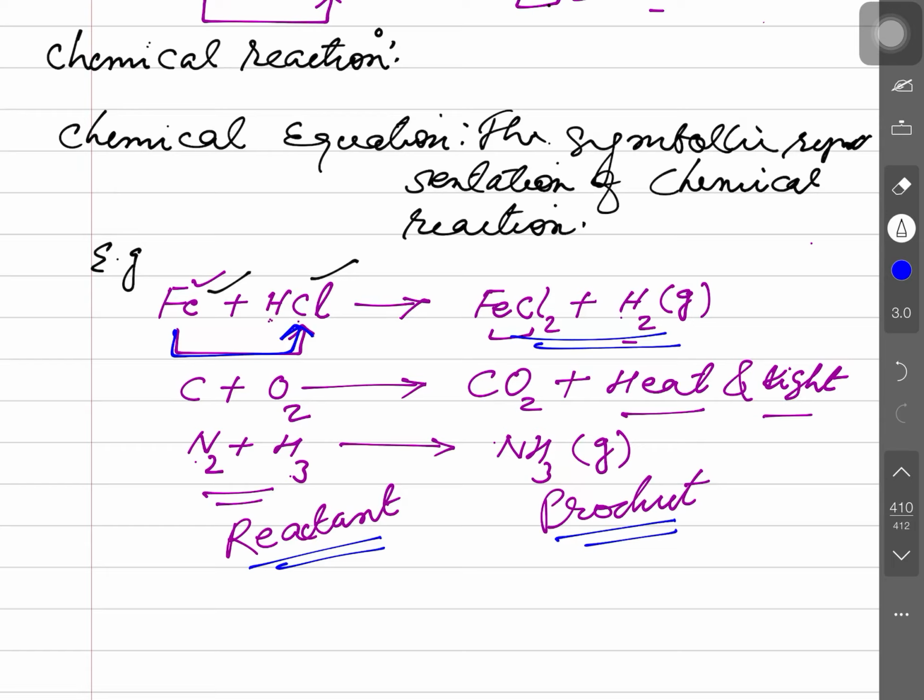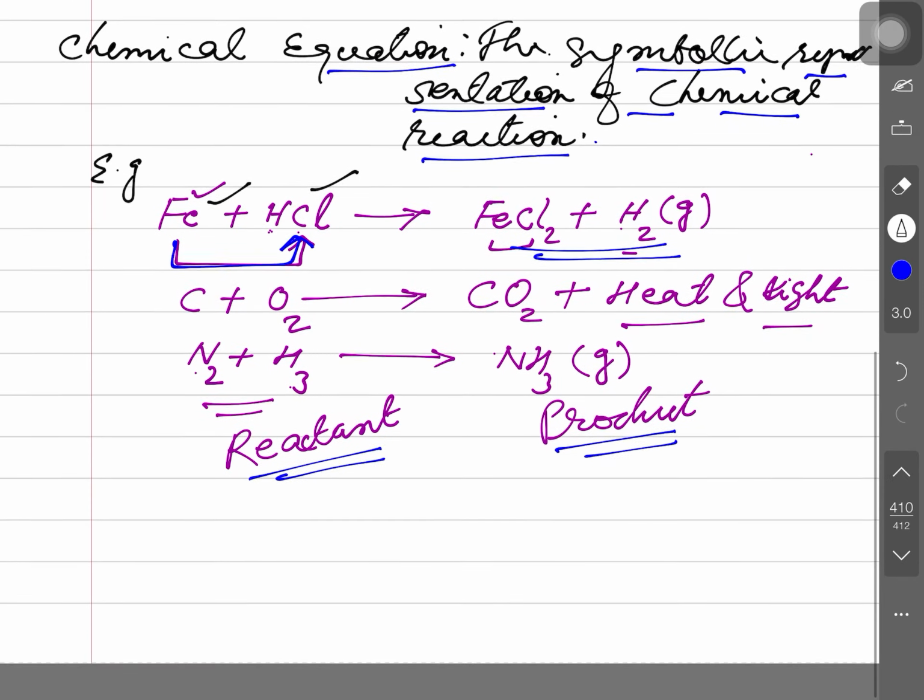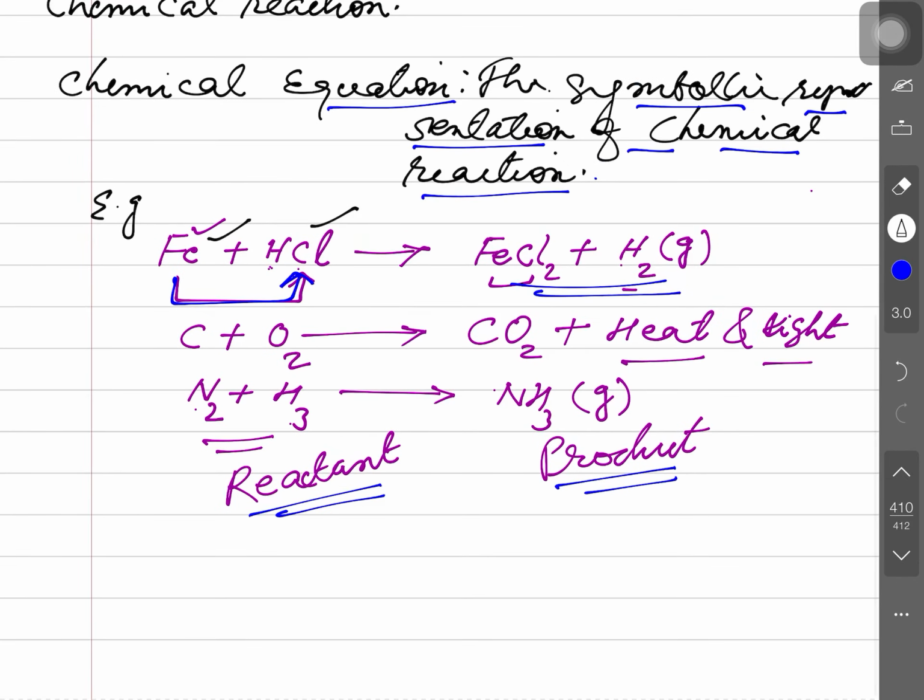So we can say here, a chemical equation is the symbolic representation of a chemical reaction. Simply, the more symbols you use, the more informative the chemical equation you can make. So a chemical equation is required to make the chemical reaction more informative. Is that clear? Do you understand? Now we'll see the next concept.